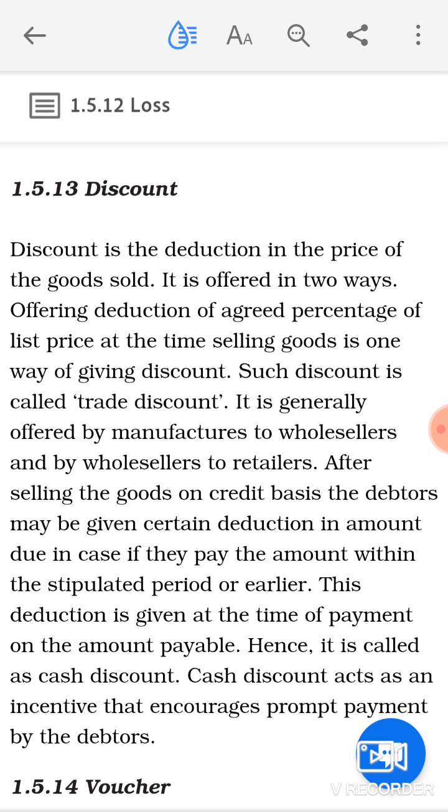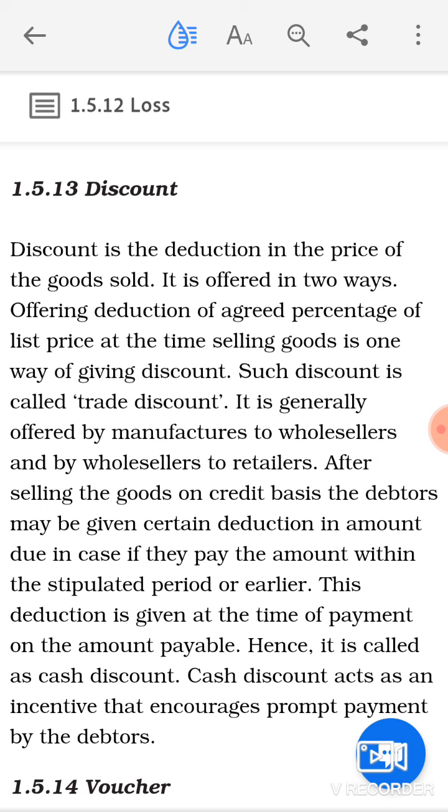While showing it in the books of accounts, clear, you will make the entry Ram account debit to sales, and the amount will be 90,000. It means what? You will calculate trade discount, but you will not show trade discount in the books of accounts. It is just provided to increase the sales volume, because if you provide more and more trade discount, individuals are going to make more and more purchases from you.